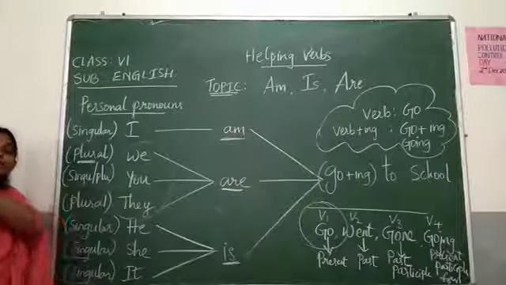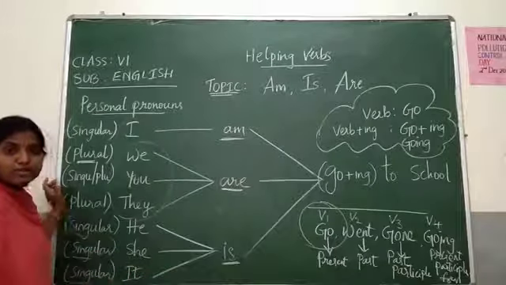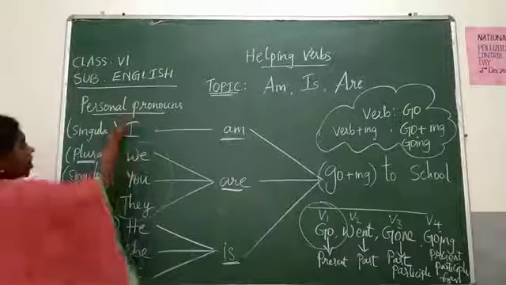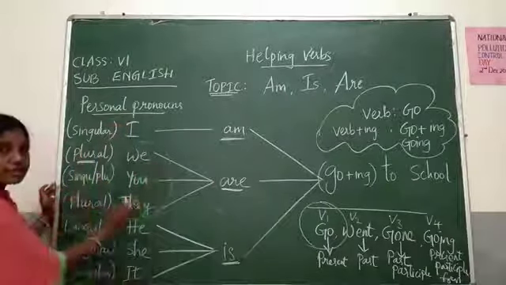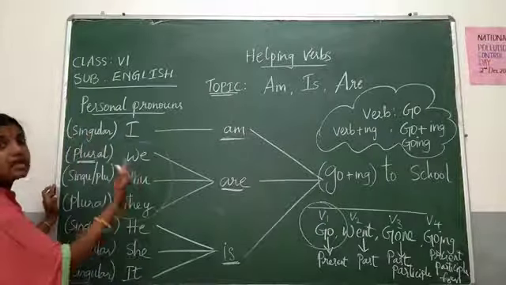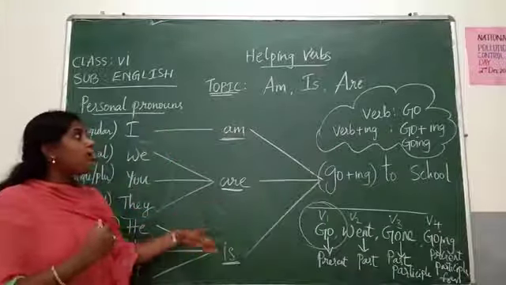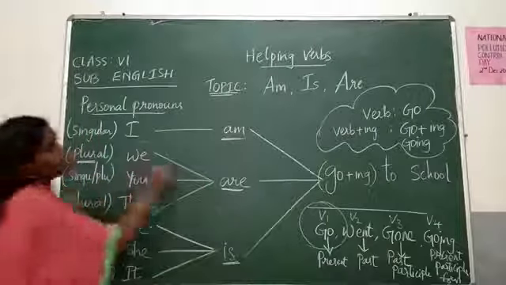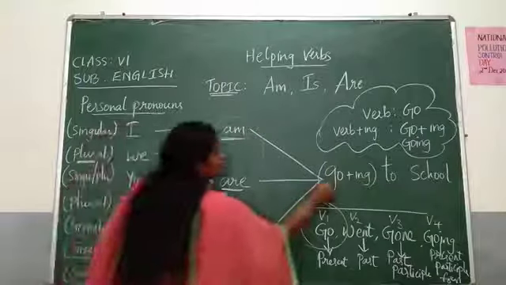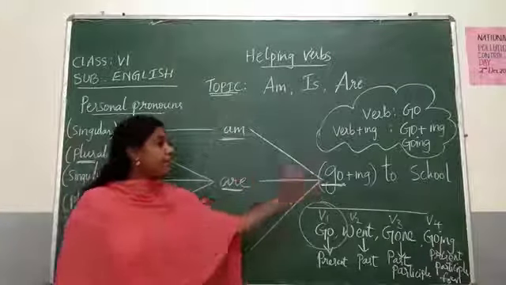So you must have participated in a science exhibition. So it is a working model. My project is a working model. Okay, so these are all the personal pronouns, and when using these personal pronouns you should clearly understand which one is singular and which one is plural, and based on this we have to use these singular or plural helping verbs. These are called helping verbs because these words are helping this main verb go.